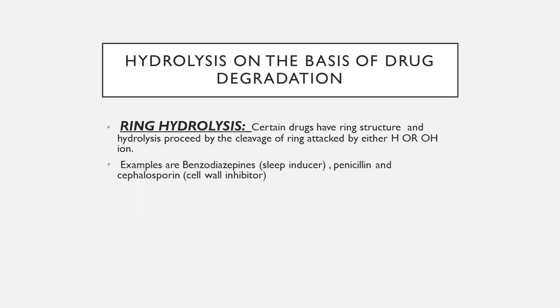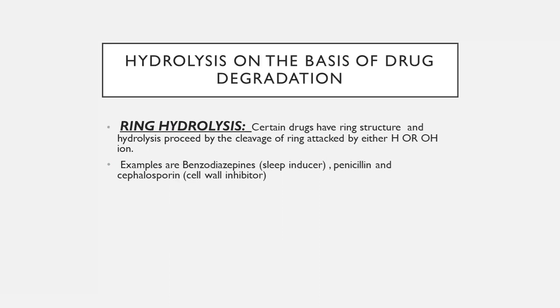Hydrolysis simply means breaking a chemical compound with the help of water. Hydrolysis is of two types. If the compound is present in ionic form and it is broken by the water molecule or changes its chemical nature, it is called ionic hydrolysis. And if the compound is present in molecular form and water degrades that compound, that is called molecular hydrolysis. These were the types of hydrolysis on the basis of reaction mechanism.